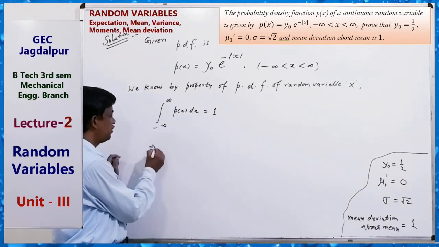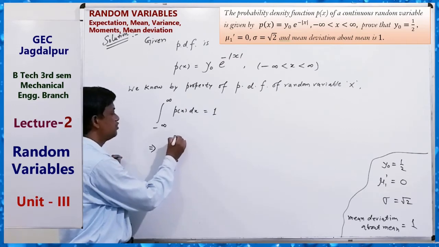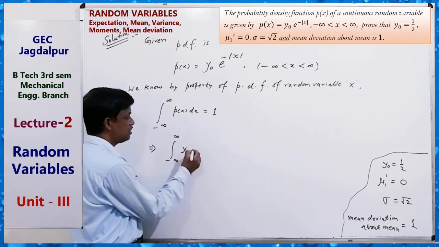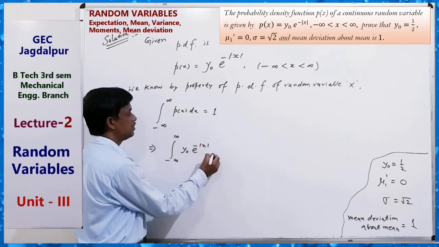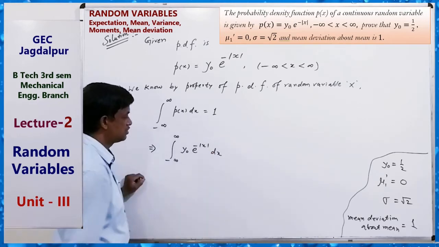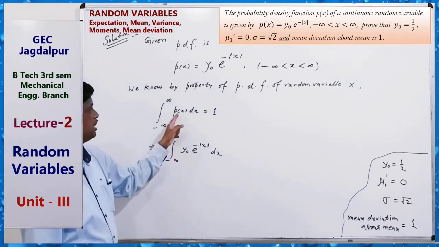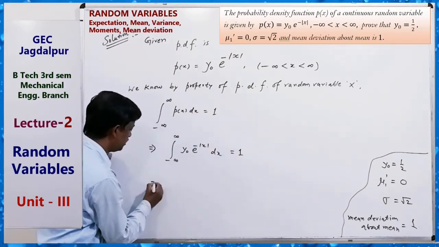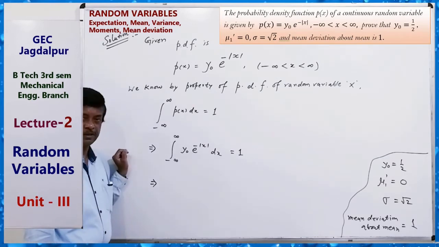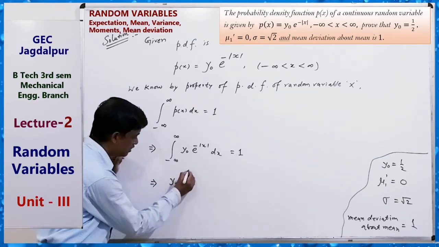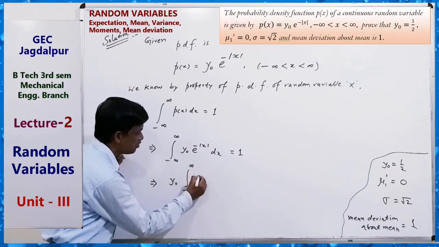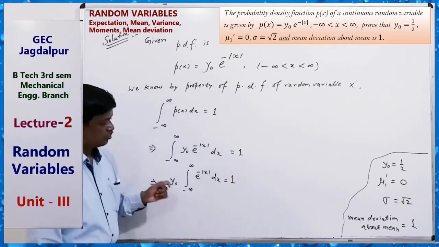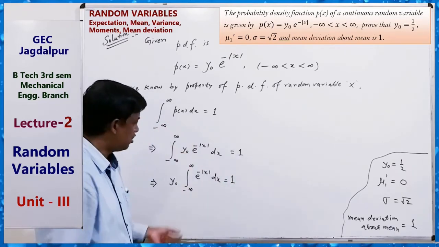So first, for finding y0, we can use it. This implies the integral from minus infinity to plus infinity of P(x), which is y0 e to the power minus mod x, dx equals 1. For integrating this, constant y0 goes outside: the integral from minus infinity to plus infinity of e to the power minus mod x dx equals 1. We know mod x is always positive.